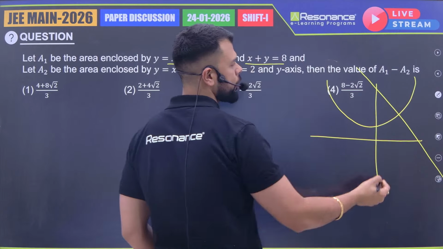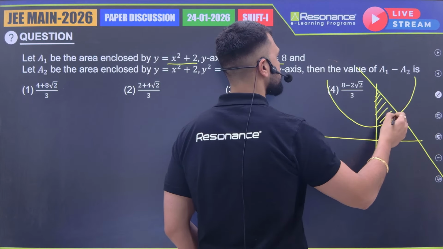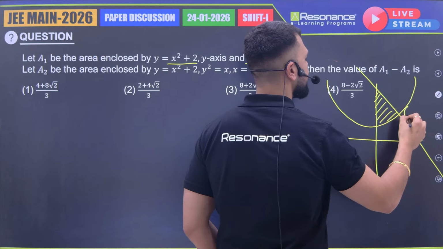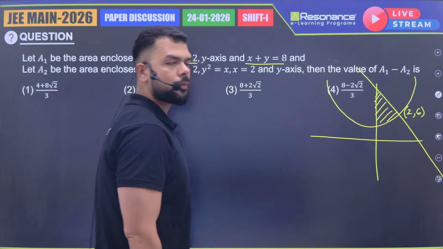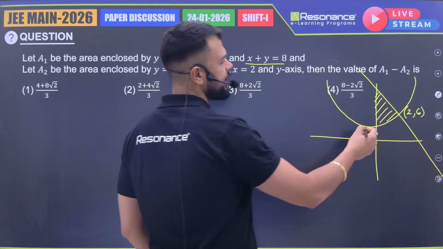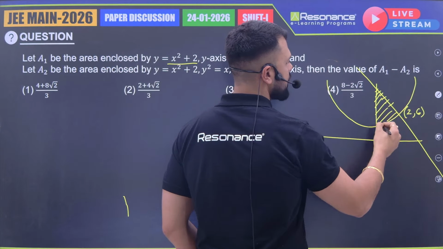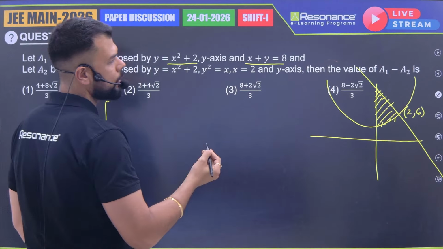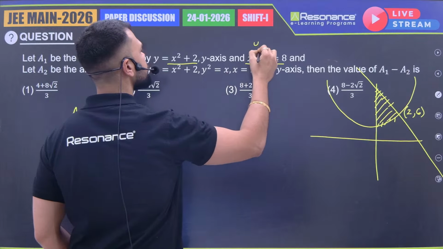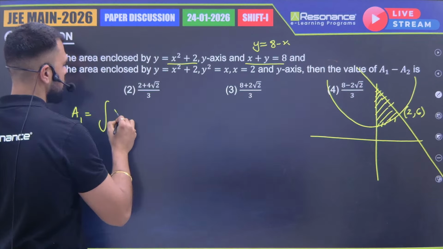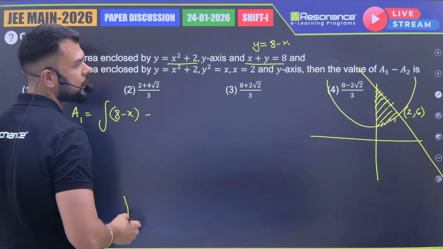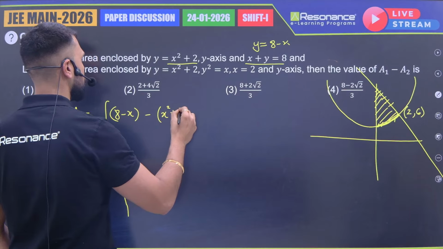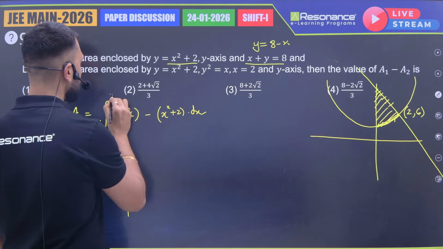So which area are they talking about? They're talking about this area. Correct? If I find the intersection point of this line and this curve, this will come to be 2, 6. Correct? So A1, if I need to find, this is the curve above and this is the curve below. So A1 will be the integration of the above curve, which is y equal to 8 minus x, minus the curve below, which is the parabola, x square plus 2, dx from 0 to 2.